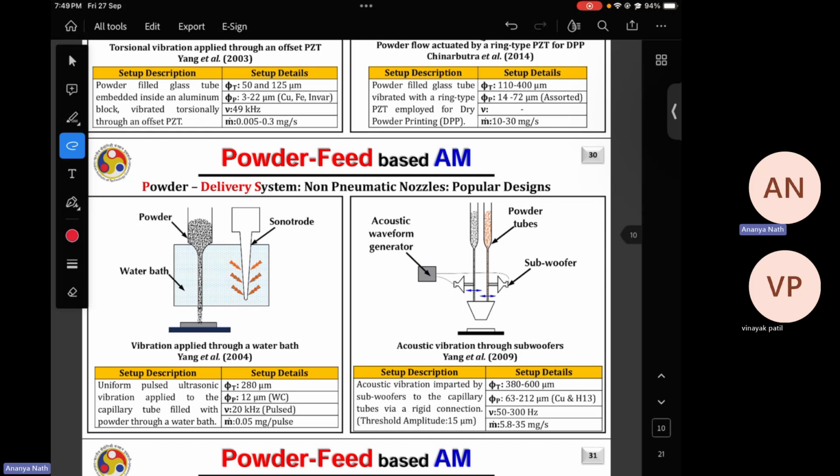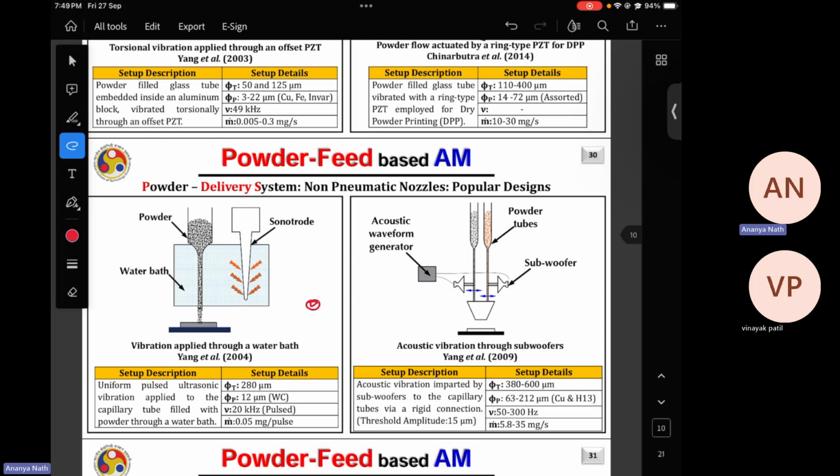So obviously here also the nozzle end diameter should not be very much higher than the powder particle stream diameter. Otherwise the powders will automatically come out, and you don't need any external vibration.